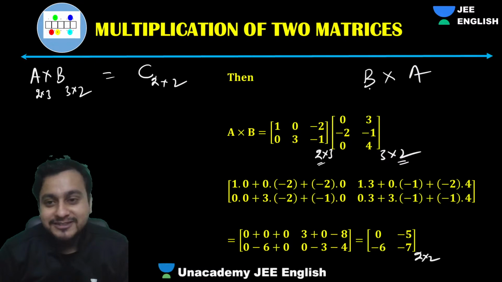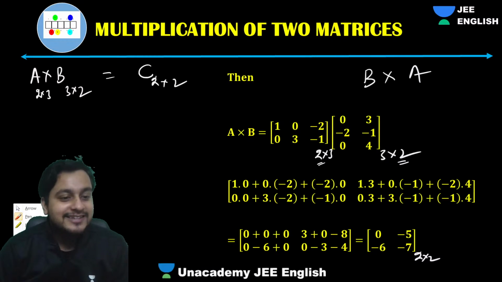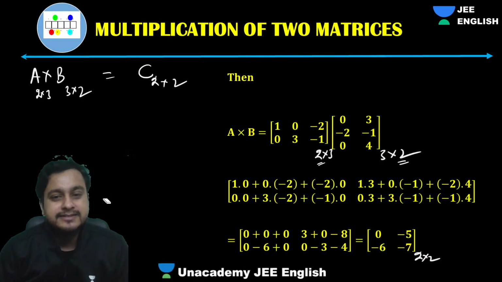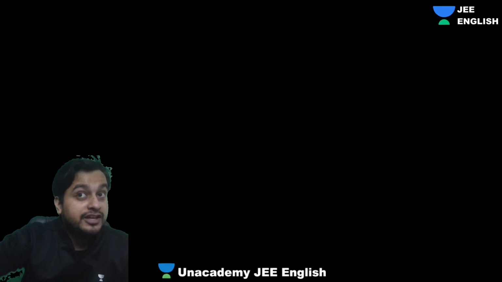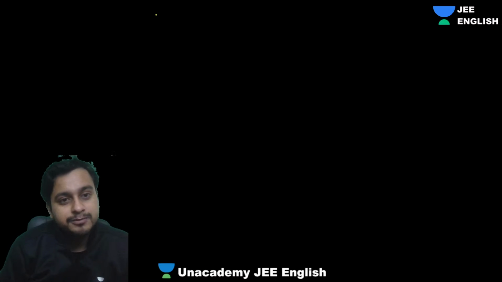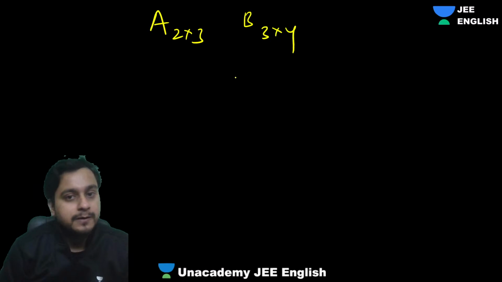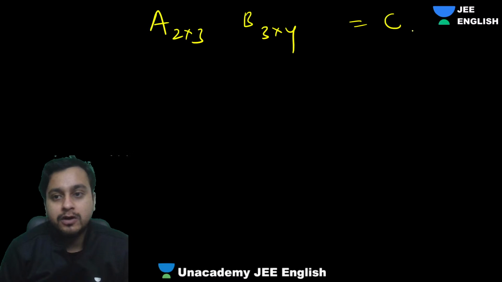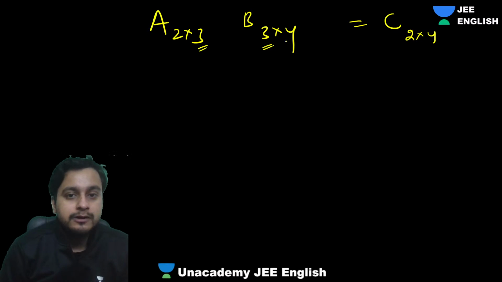Why? Over here it can be, but let's suppose I have an example. Let's take an example. There obviously B cross A will also be defined, right? And that will be of 3 cross 3 order. Let's suppose my A is 2 cross 3 and B is 3 cross 4. Can I say C will be defined? Yes, C will be defined of order 2 cross 4 because these two are equal.